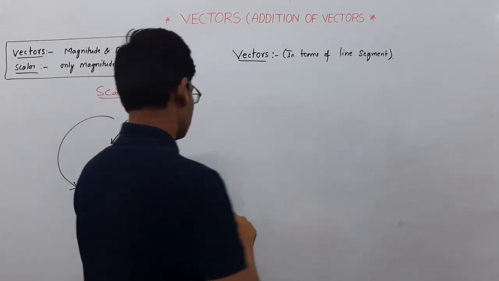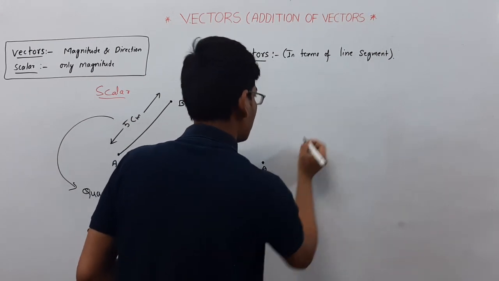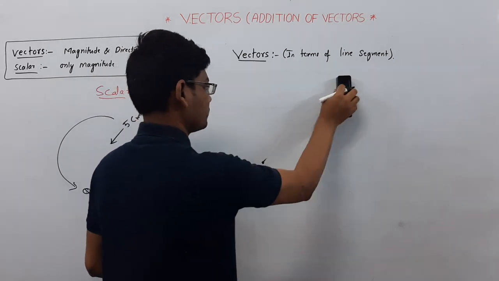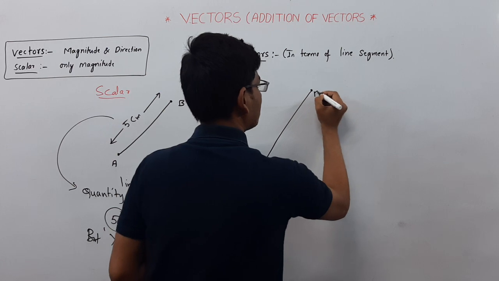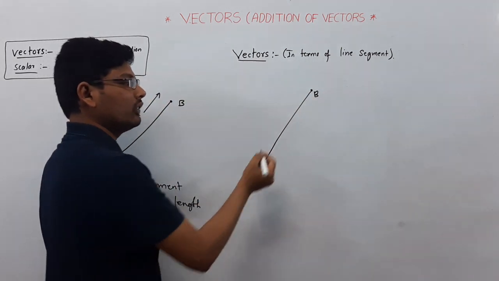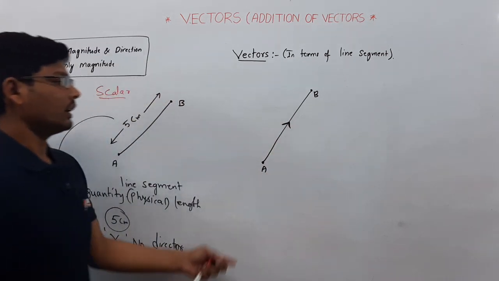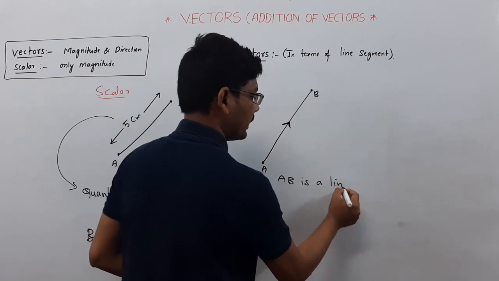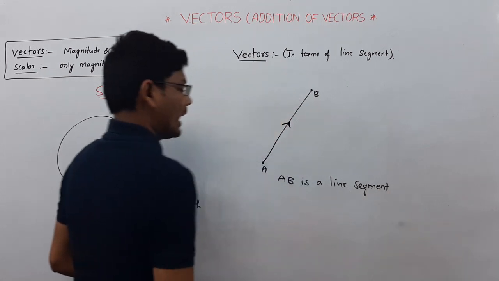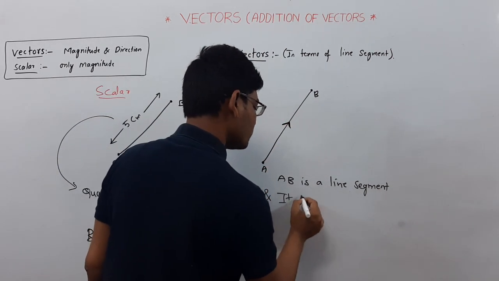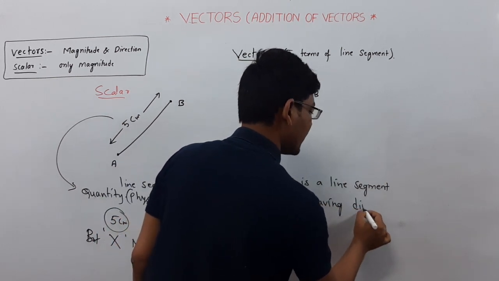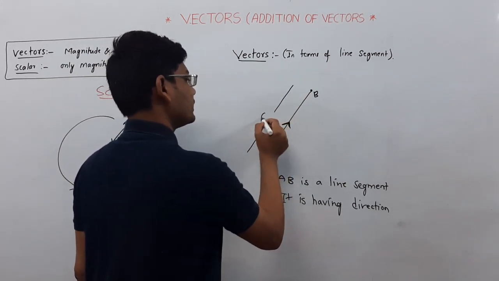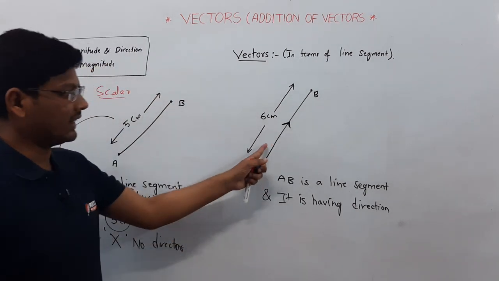So if you take the same line, this is A and this is B. For this line, if you define a direction with an arrow mark, AB is a line segment and it has a direction from A to B. Assume it has a length of 6 centimeters and it has direction.